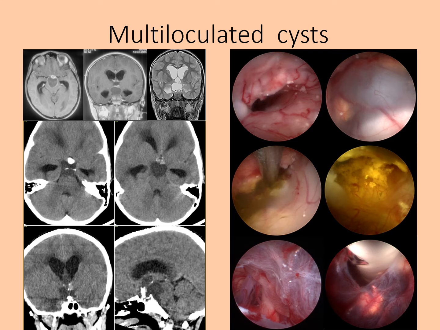In case of a multiloculated cyst, neuronavigation can be used. For example, in this case, there is a small cyst at the foramen of Monro, but a bigger cyst below. After puncturing the small cyst, there was hardly any fluid and it collapsed. Inside, you can see the wall of the bigger cyst, which was punctured, and the bigger cyst was entered. After clearing the contents, the deeper wall, that is the cisternal wall of the bigger cyst, was also punctured, and perforators from the basilar artery could be seen. The catheter was placed all the way from the ventricle to the small cyst to the bigger cyst, up to the prepontine cistern.